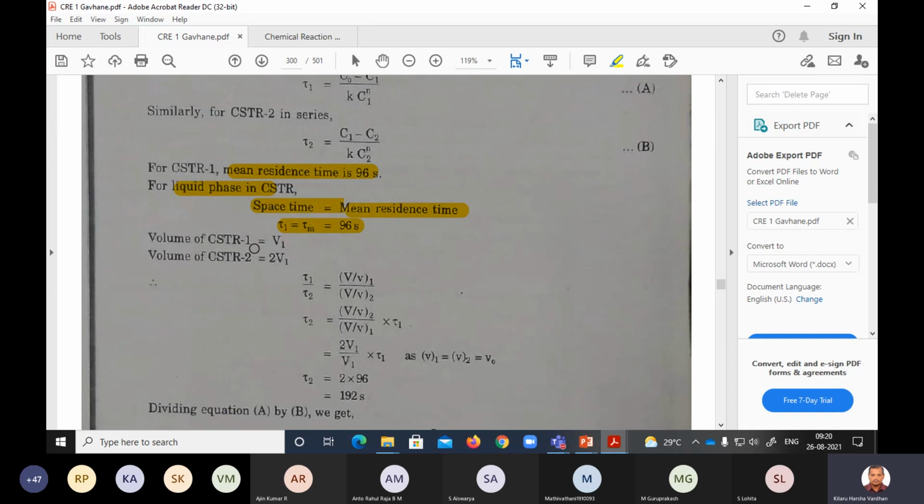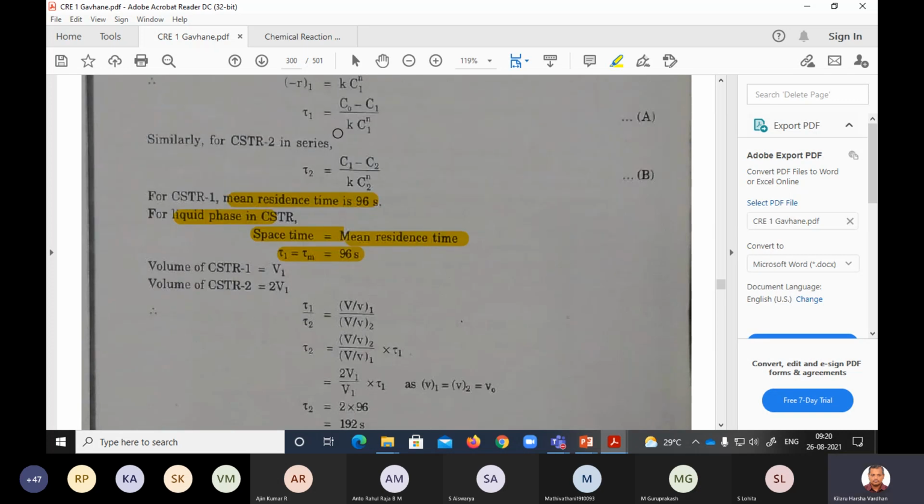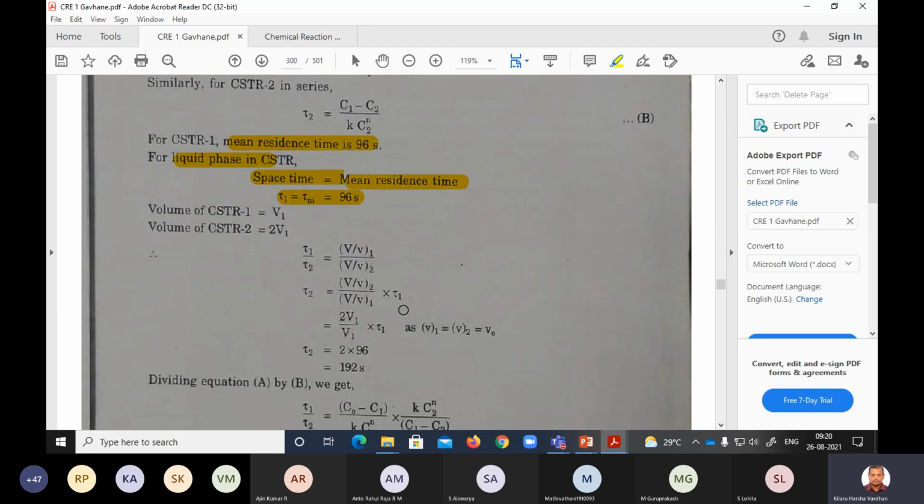So the volume of CSTR 1 is V1. The volume of CSTR 2 is 2 times V1. So it is twice. When you know two taus, substitute one by the other. Tau 1 by tau 2 is nothing but volume by volumetric flow rate of 1 divided by that of 2. So we can calculate tau 2 based on tau 1.